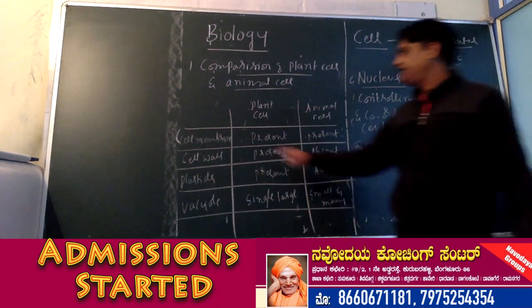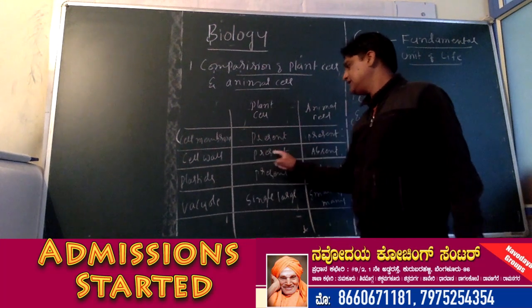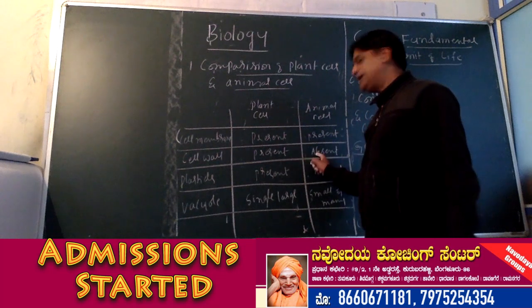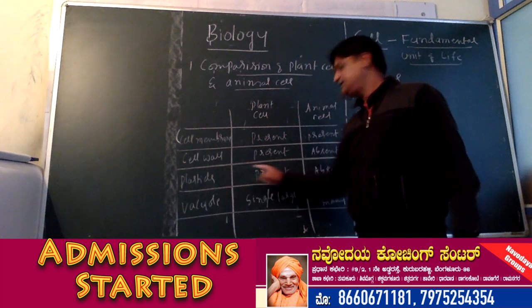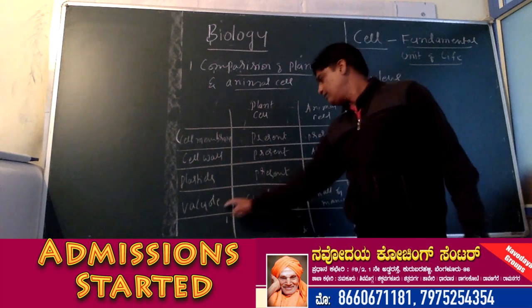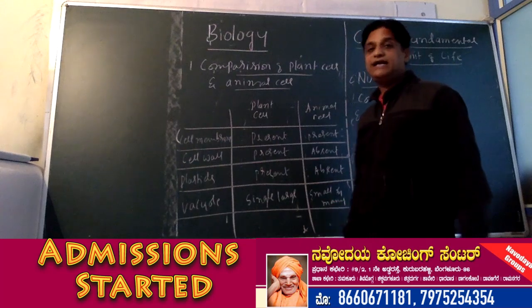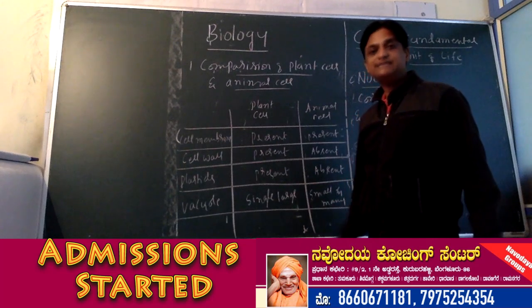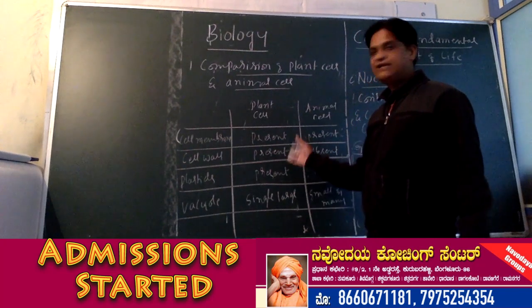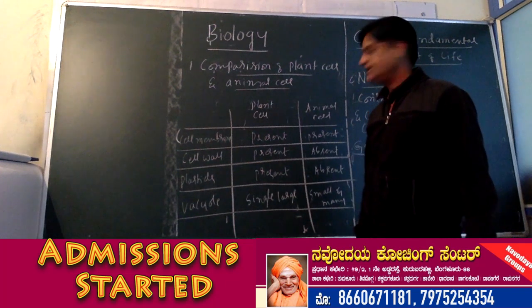Understand? See, cell membrane present in both plant cells and animal cells. Cell wall present in plant cell but absent in animal cell. Plastids present in plant cell but absent in animal cell. Vacuole, single and large in plant cell, whereas small and many in animal cells. Okay. So this is how we can compare plant cell and animal cell with respect to some characteristic features.